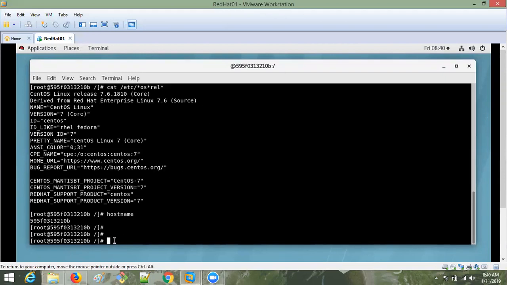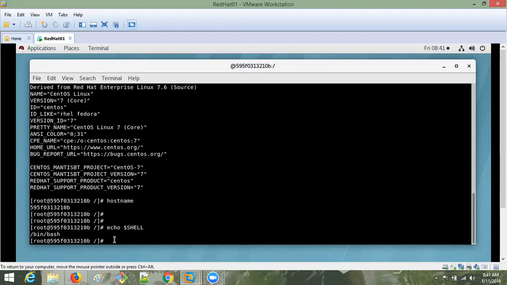First it will create the environment, then only we can work. If you give echo $SHELL, what is this SHELL? It's a system variable, an already defined variable. I didn't create any variable. It will show you bin bash. What does this bin bash mean? It's creating an environment. Once you enter into the container, I have to create an environment called shell to run the commands. That's why I'm entering with bin bash.